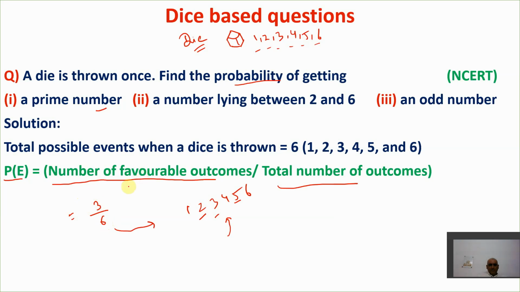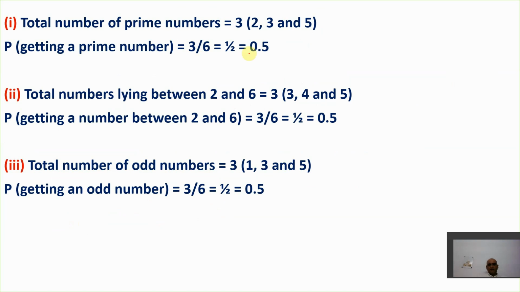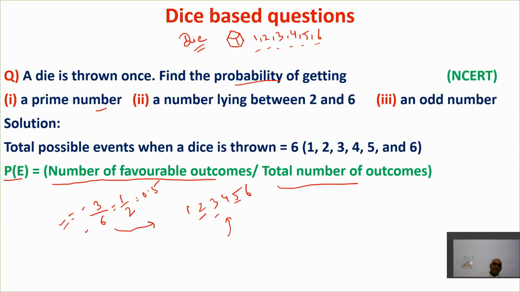So the number of favorable outcomes, that is 3, divided by the total number of outcomes, that is 6. When we solve this, we'll get 1 upon 2, or you can say 0.5. So this is the probability for the first question, getting a prime number. Here I already have some solutions. You can check it out here.